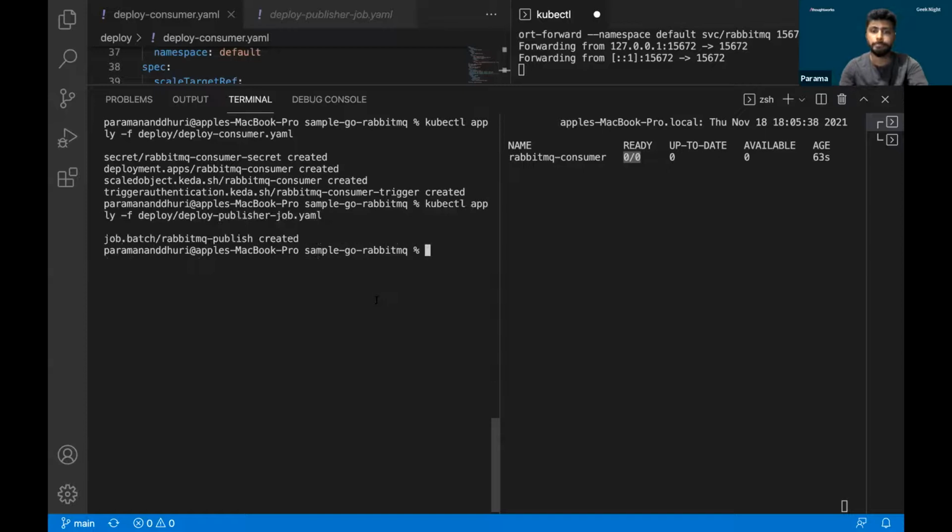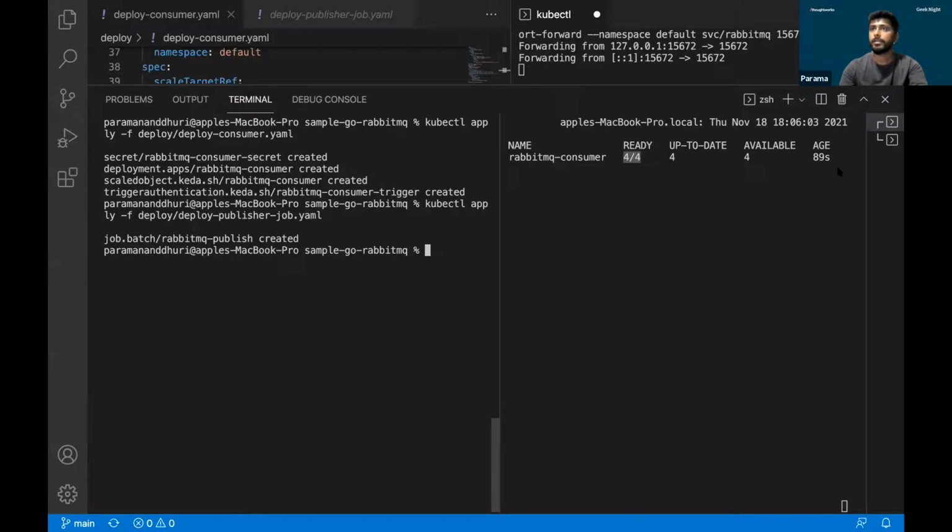Once this job is created, we will see the replicas start increasing from 0 to 1. Every 5 seconds, the scaler polls the RabbitMQ server, and it will start scaling from 1 to 4, 1, 2, 3, 4 like that, up to a maximum of 30 replicas. Till then, this is getting scaled.